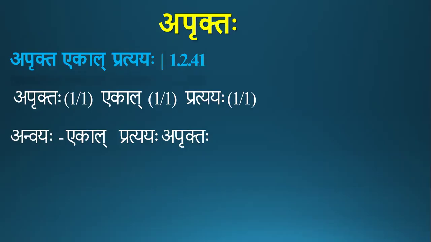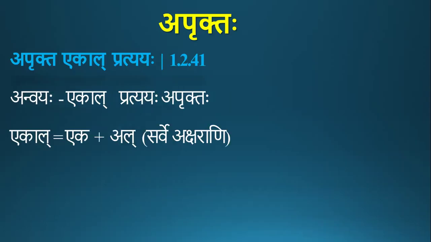The sutra which gives the aprukta sangna is apruktah ekal pratyayah. This is 1.2.41, the 41st sutra of the second pada of the first chapter. Aprukta, all the words are in Prathama Vibhakti. Apruktah ekal pratyayah. Anvayah: ekal pratyayah apruktah.